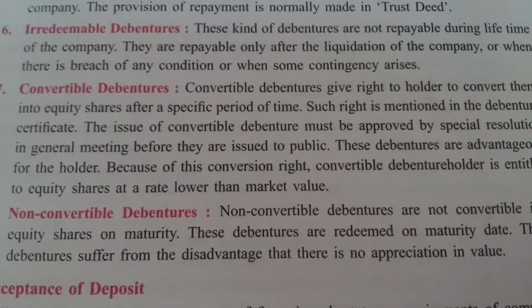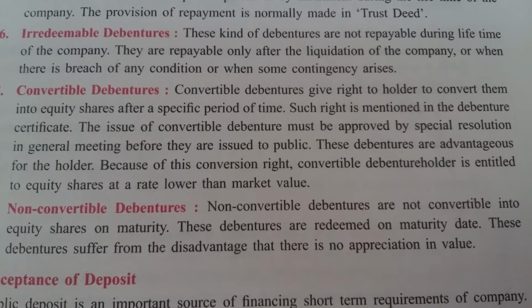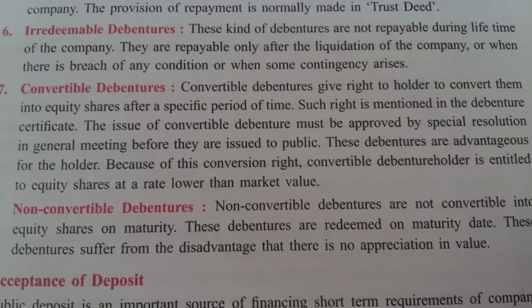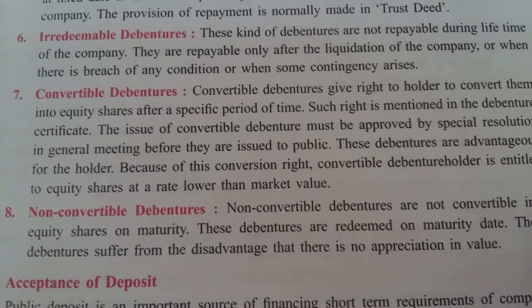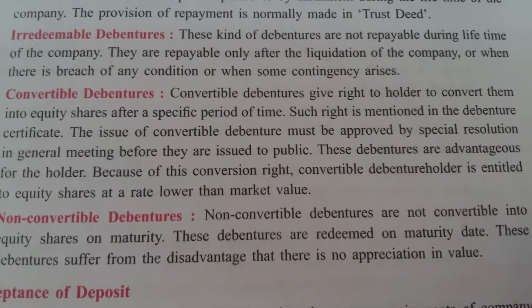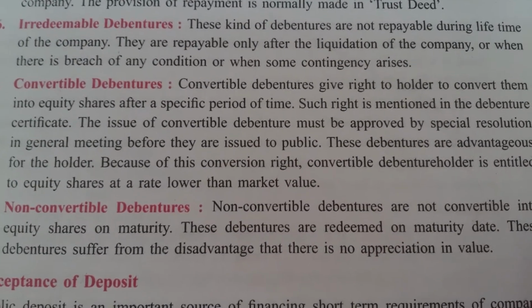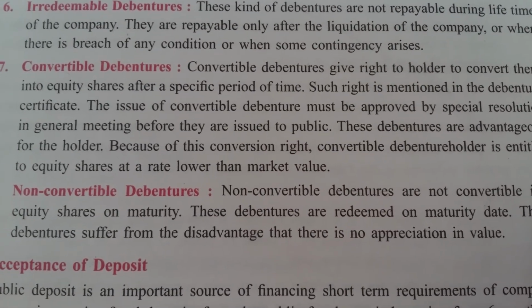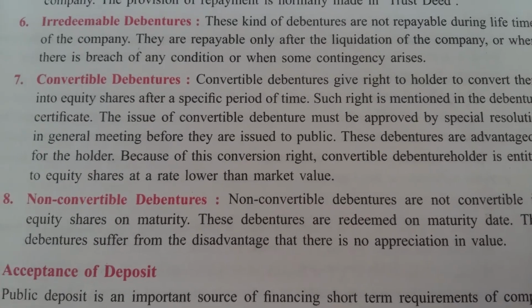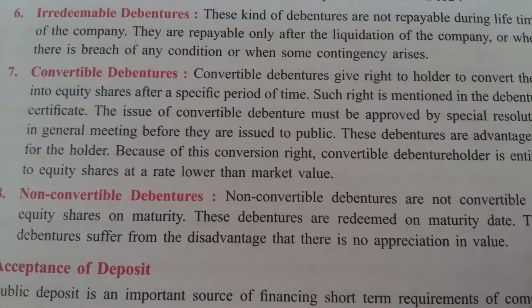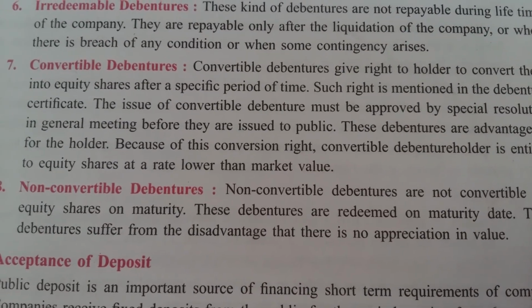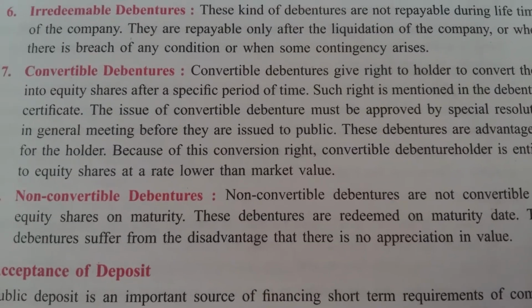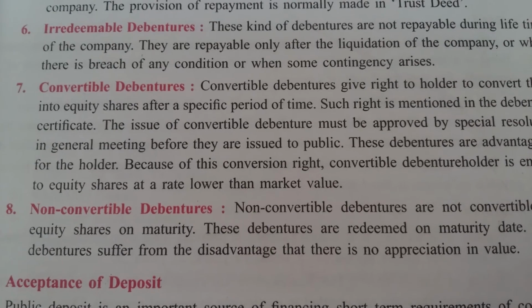And the last one is non-convertible. Non-convertible, it means what? The debenture which is not converted into equity shares on maturity is known as a non-convertible debenture. These debentures are redeemed on the maturity date. Suppose it is issued for 5 years, then it will be redeemed after 5 years. These debentures suffer from the disadvantage that there is no appreciation in the value. They only get the interest every year on their amount of debentures, but they are not getting the value appreciation, and it is a loss to the holders of non-convertible debentures.